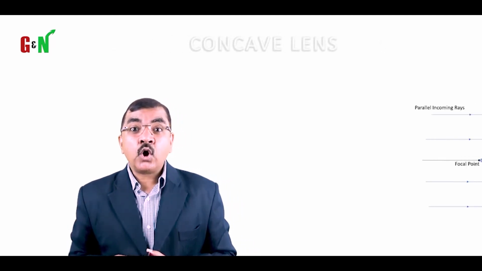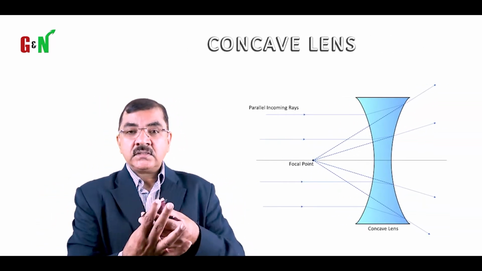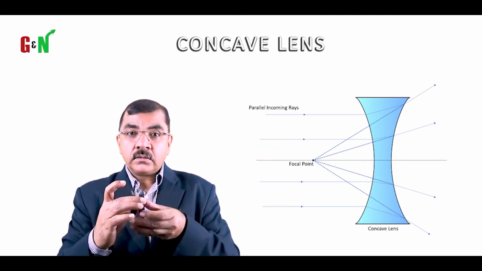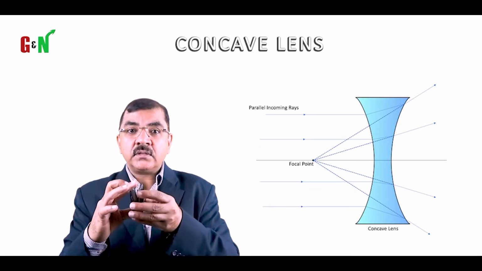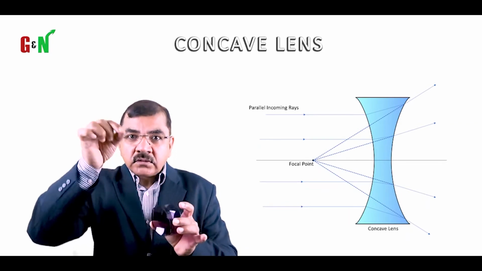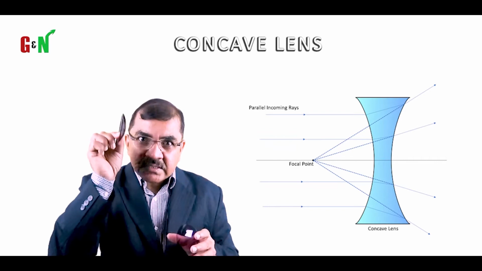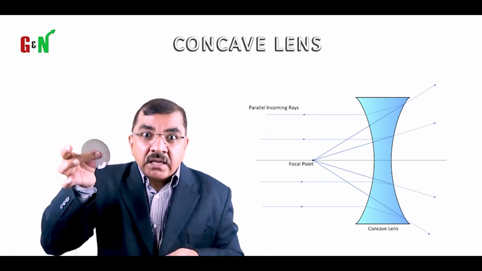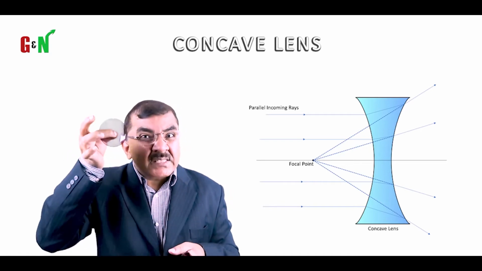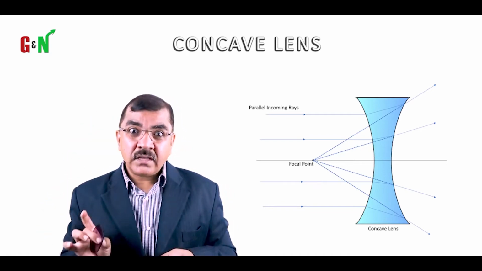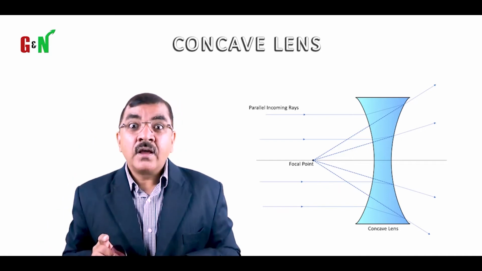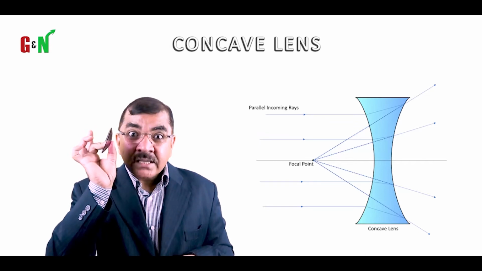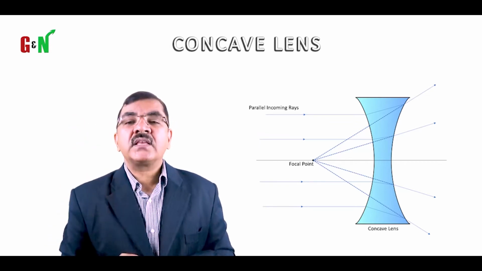But if it's a concave lens like this, concave lens shape, don't look at a lens and see, the thin lens that you will have, inside this thin lens you will have a convex or a concave. All you need to do is catch at the center of it. If it is thin, then it is likely to be a concave lens. If it is thick, then it's likely to be a convex lens. Convex lens is a plus lens. Convex is a plus lens. Concave is a minus lens.